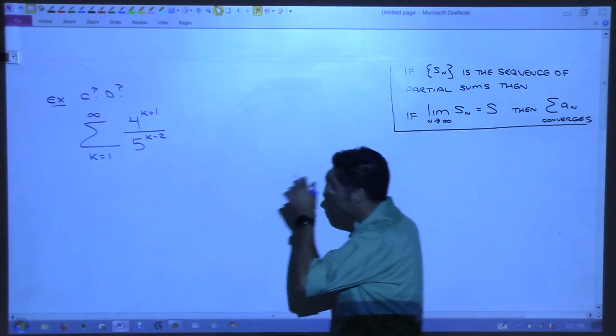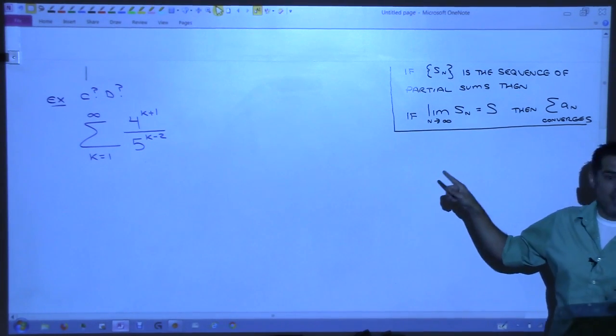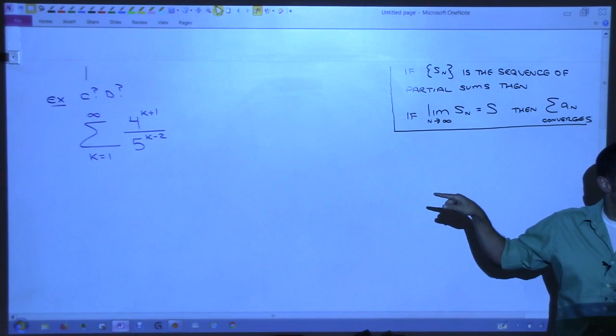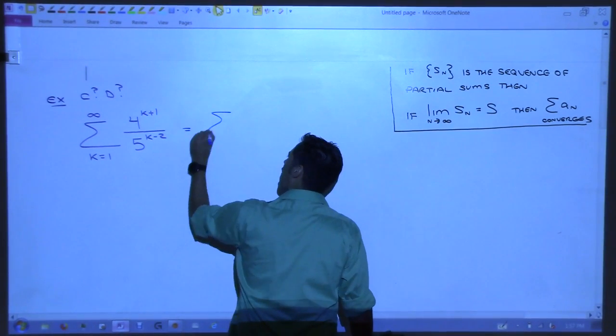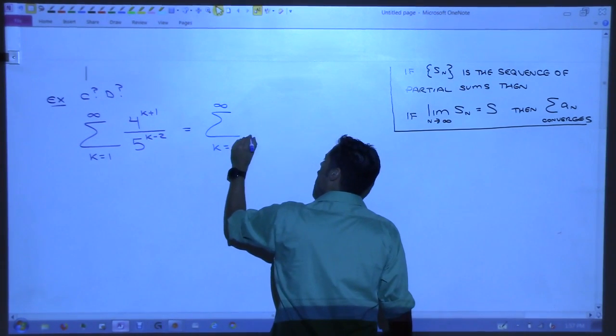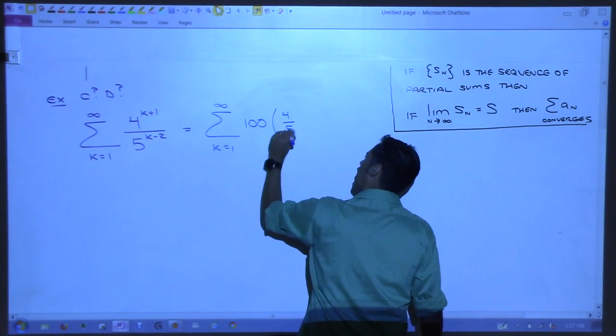Okay. So what are we left with? Well, I hope with what we just did, you see that this is a geometric series. If we rewrite this, we could rewrite this as the sum from k equals 1 to infinity of 100 times 4/5 to the k.